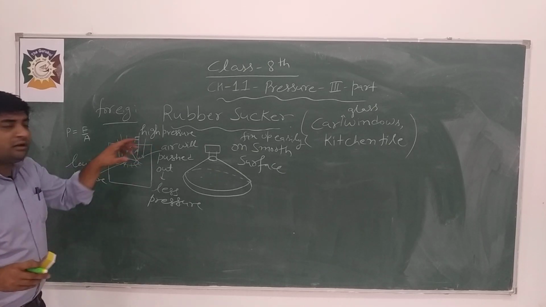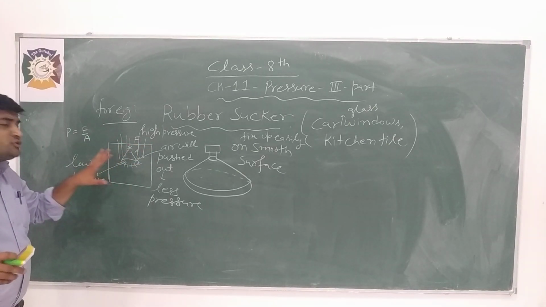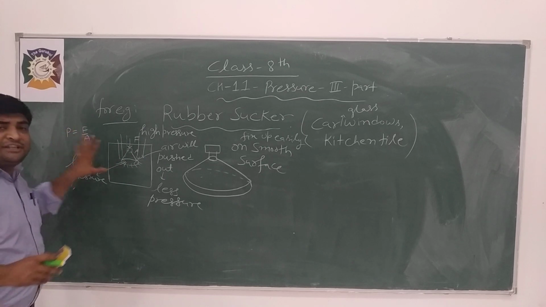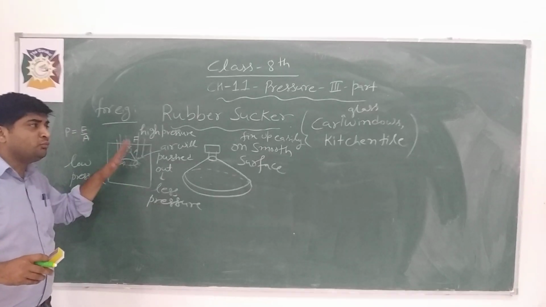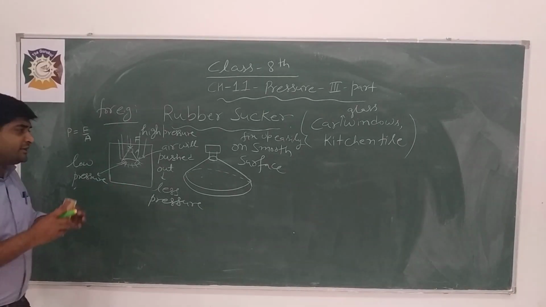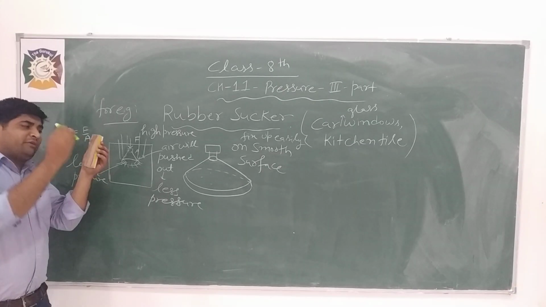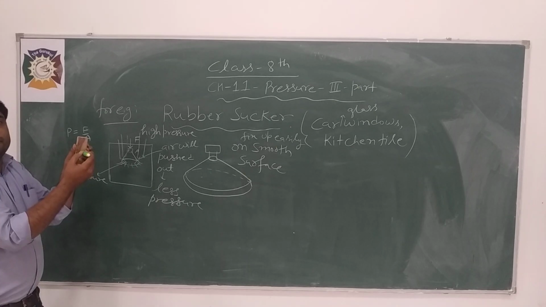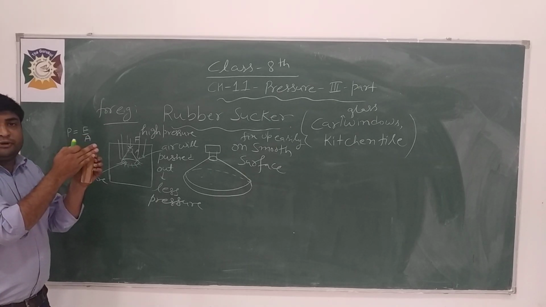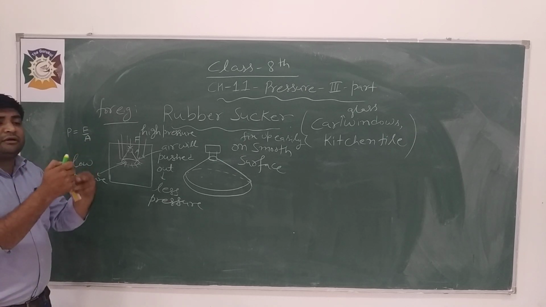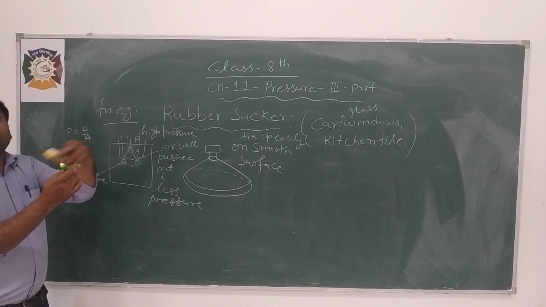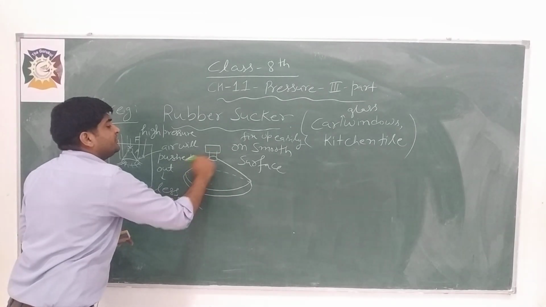Then high pressure continuously acting on the outer surface will fix this rubber on the tile, on the smooth surface. That's why the rubber sucker is fixed very easily on the smooth surface, because of the low pressure inside the cap and the high pressure, that is atmospheric pressure, on the outer side of this cap.